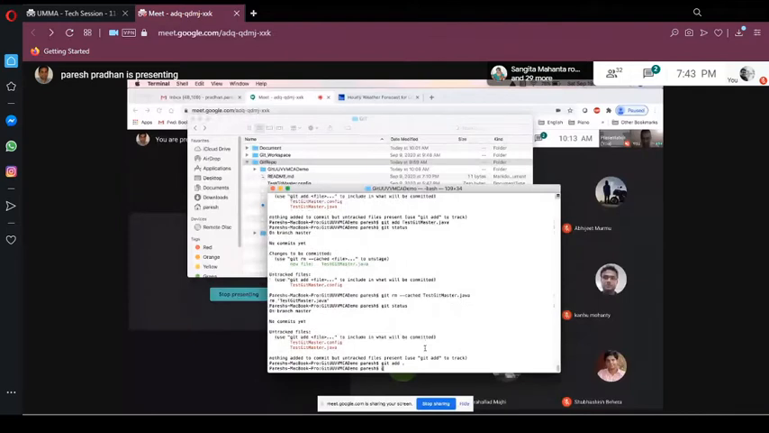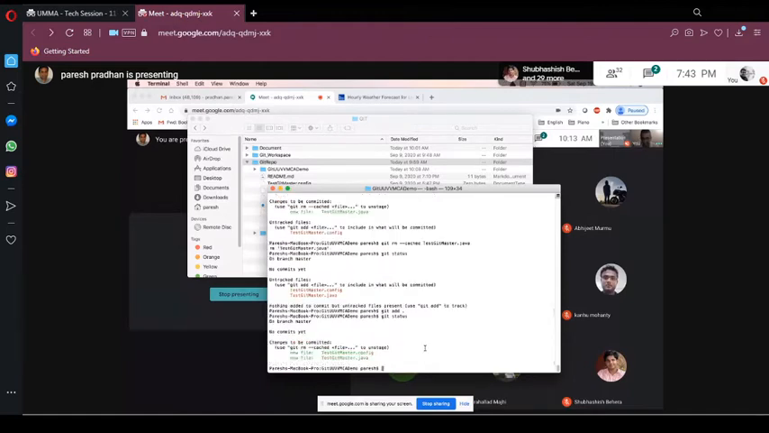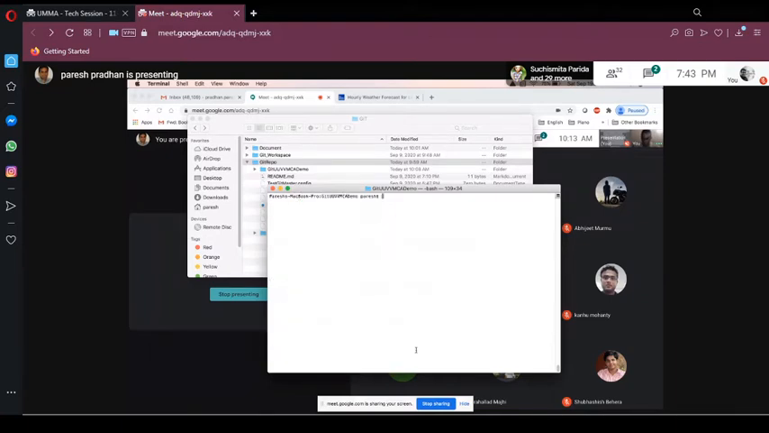Now if I say git status here, see, both the files are added. So you cannot keep saying git add this file, this file. If you want to add all the files, you just add them together using this command, git add dot. Okay, git status.